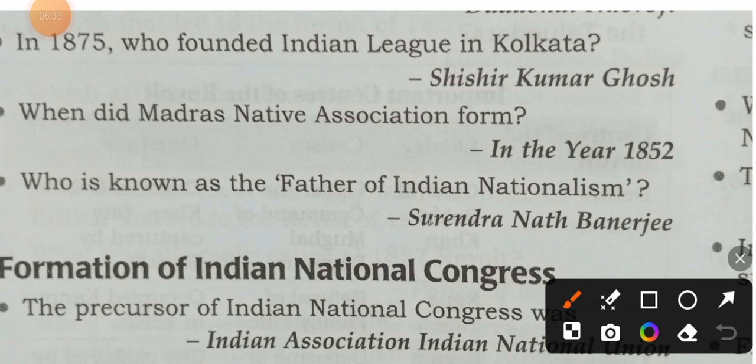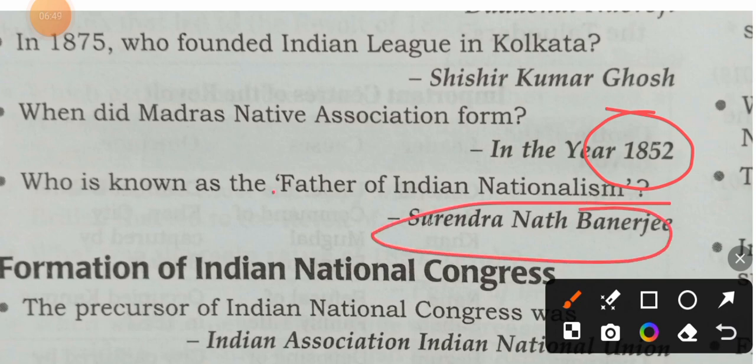When did Madras Native Association form? The Madras Native Association was formed in the year 1852. Who is known as the father of Indian nationalism? Surendranath Banerjee is called the father of Indian nationalism.